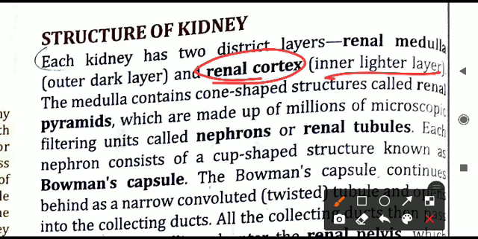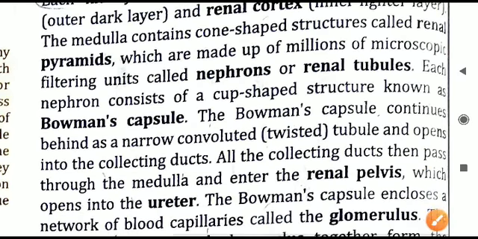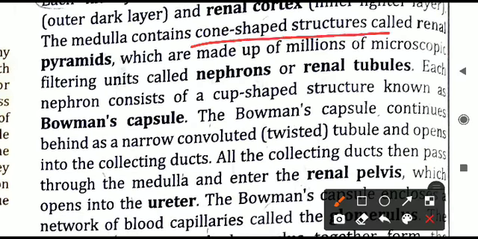The outer layer is called the dark layer and its name is renal medulla. The inner layer is lighter in color, called the renal cortex. Medulla outer, cortex inner. Now the medulla, the outer layer, from there we will start. The medulla contains cone-shaped structures which are called renal pyramids. These pyramids are made up of millions of filtering units.